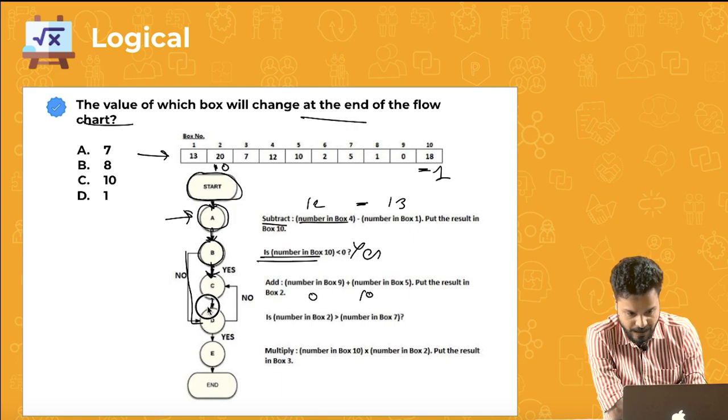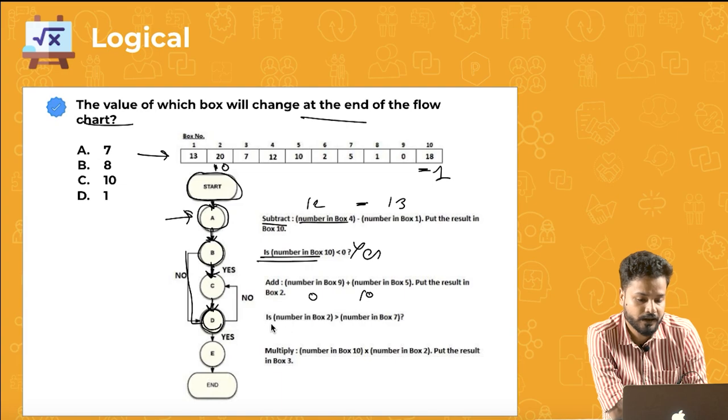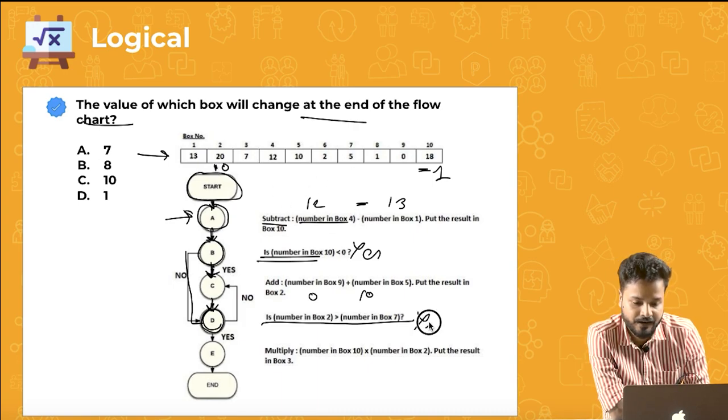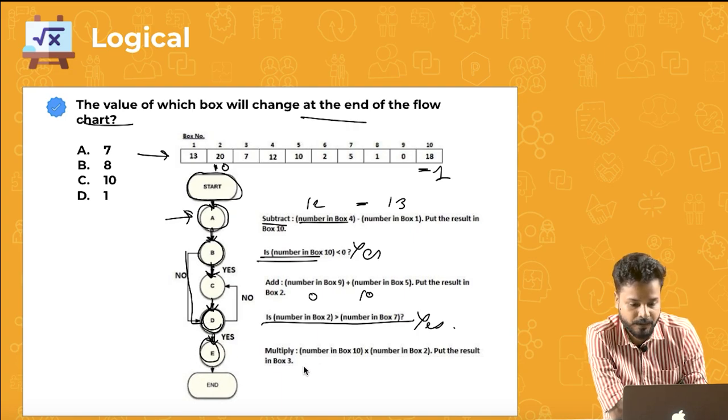Okay. After C, there is no condition. We directly go to D. Okay, we have come to D. Is number in box 2 greater than number in box 7? Number in box 2 is 10. Number in box 7 is 5. Yes, that is greater. So if it is yes, you will go to option number E.